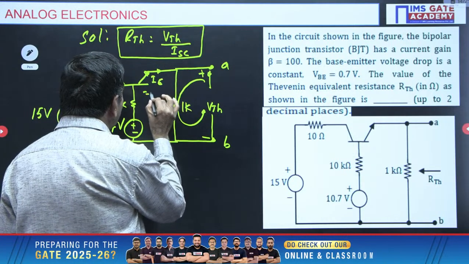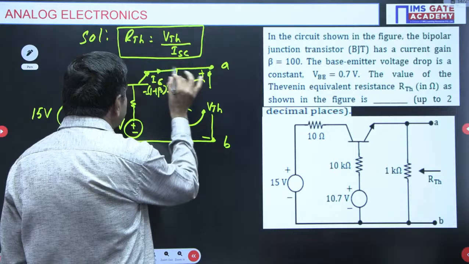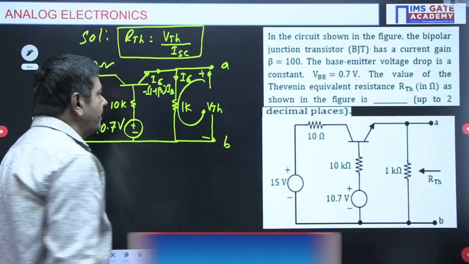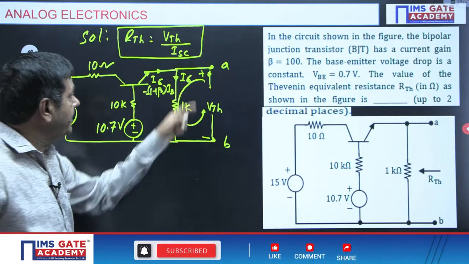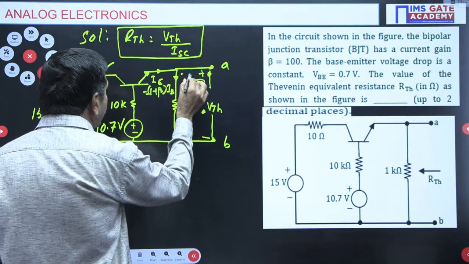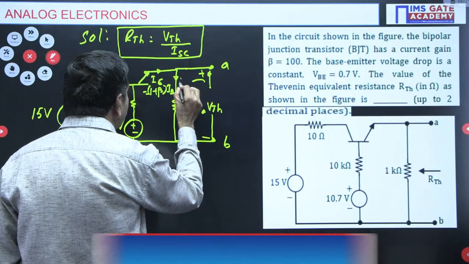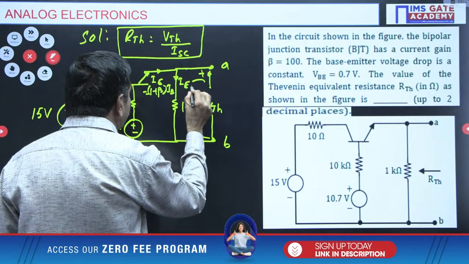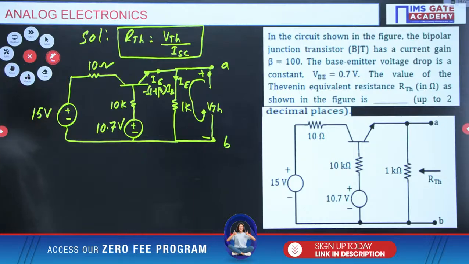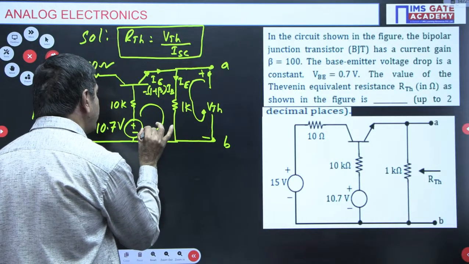The emitter current equals, as you know very well, (1 plus beta) times IB. The same IE flows in this direction. So 1K into IE is nothing but the VTH. I am applying the KVL in this part. How to get this IE? Just apply the KVL in this part.